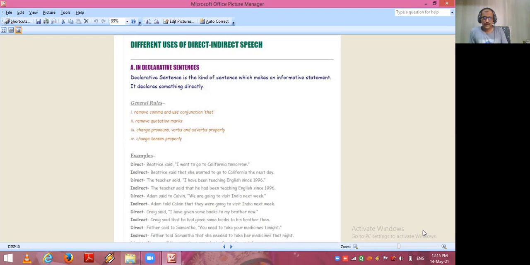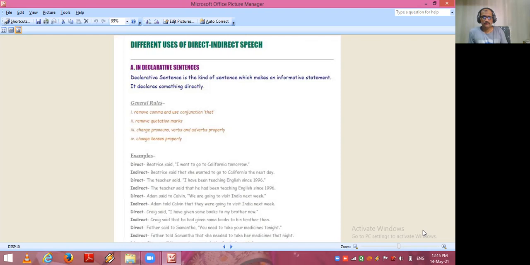Some general rules are given. See the first rule: remove the comma and use the conjunction that in a declarative sentence. Remove quotation marks. Change pronouns, verbs, and adverbs properly. And next, last rule: change tenses properly. If you follow these four rules for declarative sentences, 100% I hope that students can change direct to indirect speech confidently. Let's see some examples.